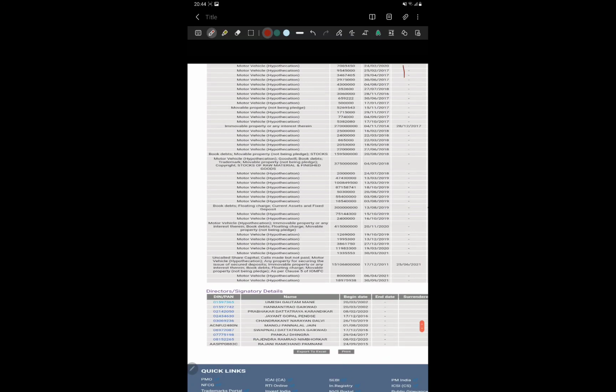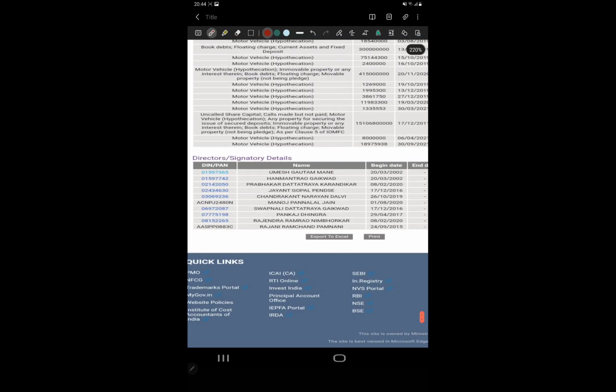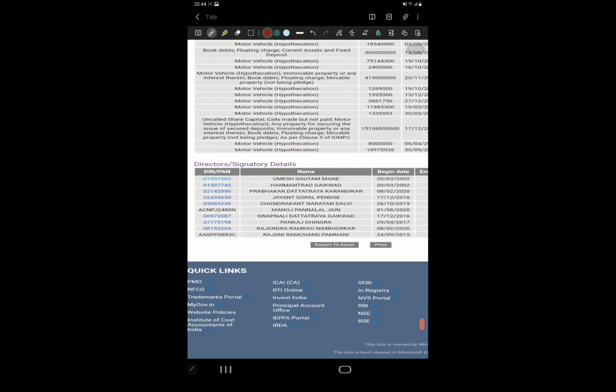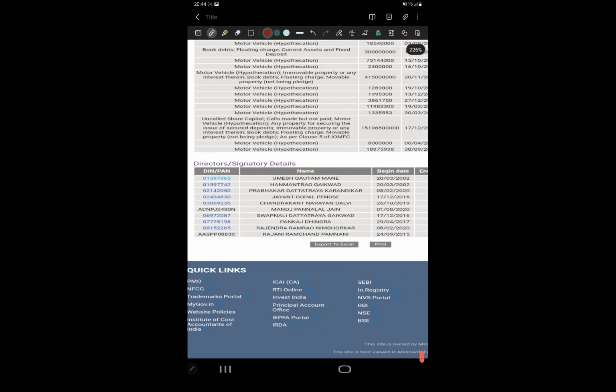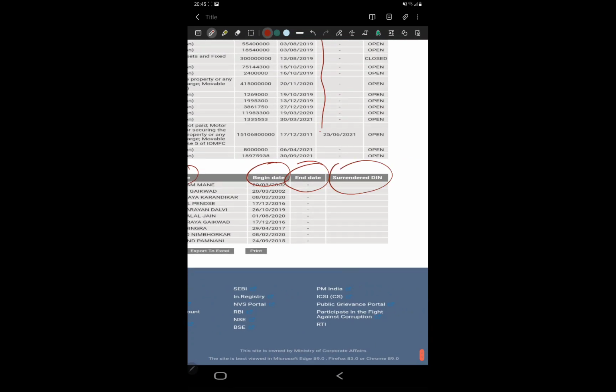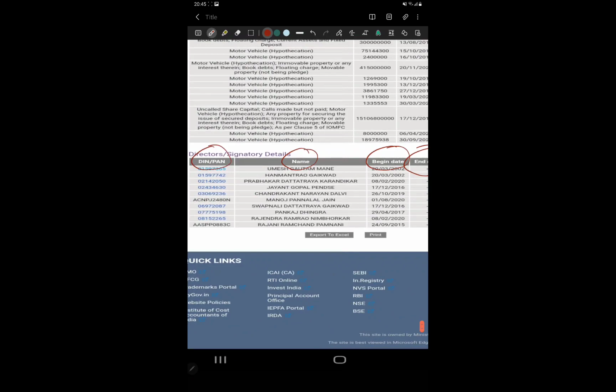See, all the details you can check from this. Now the last one shows the director signatory details: how many directors are associated with that company, along with their DIN and PAN number, their name, their beginning date, their end date, and whether any DIN has been surrendered or not.